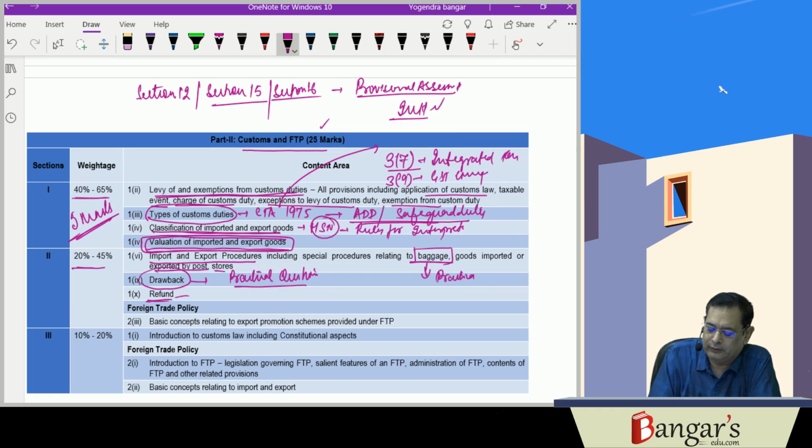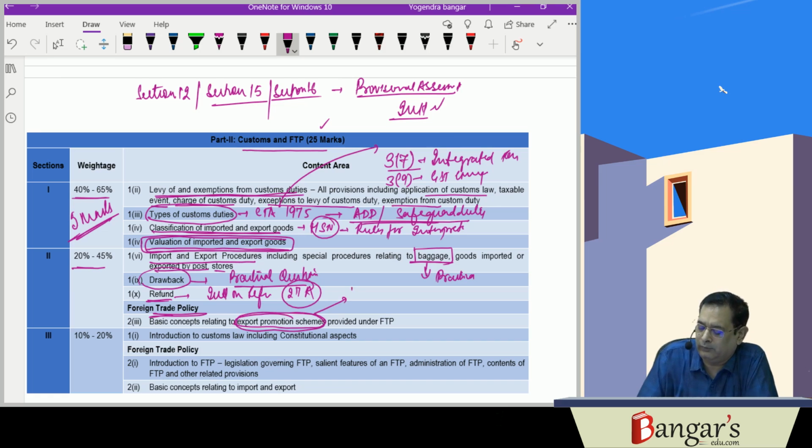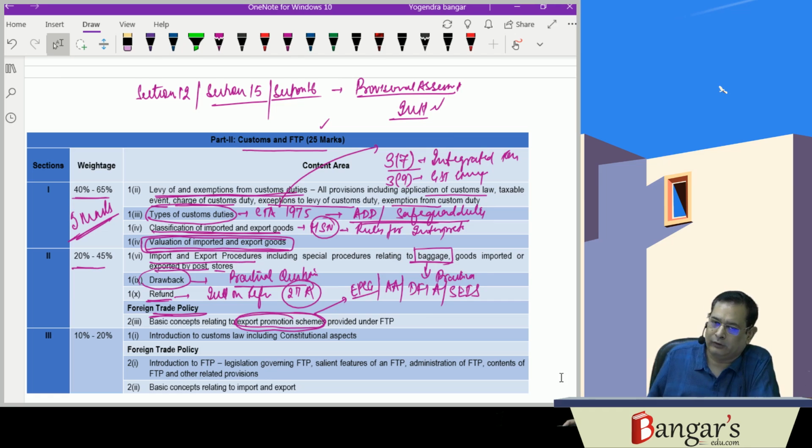And refund. Here also they can ask about the calculation of interest on refunds as per the provisions of section 27A of the Customs Act. Then basically export promotion schemes are there in the foreign trade policy. You have to remember and understand those schemes. That is EPCG, Export Promotion Capital Goods Scheme, Advance Authorization Scheme, Duty-Free Import Authorization Scheme, SEIS, Service Exports from India Scheme, and MEIS. So these schemes are very, very important.